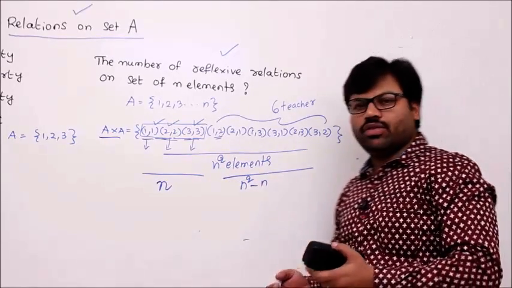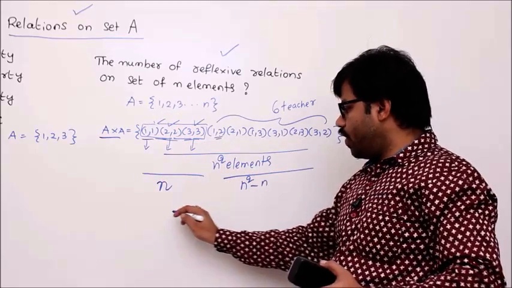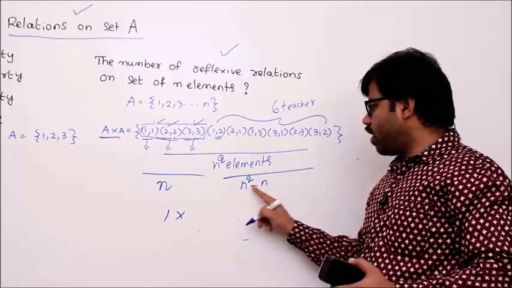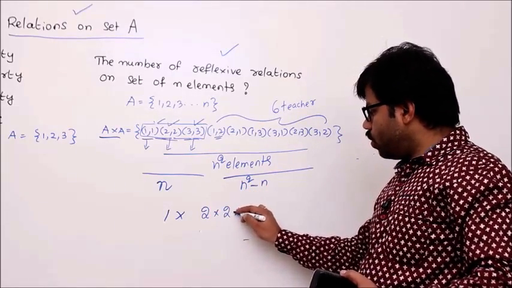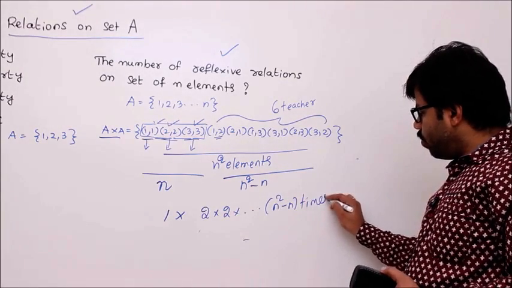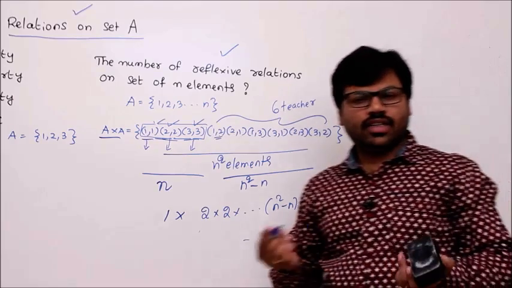Now come back to our way. We take all that group one way, right? Into the remaining elements, n square minus n. Each element has two options, 2 into 2 into how many times? n square minus n times. That would become 2 to the power of n square minus n, isn't it?